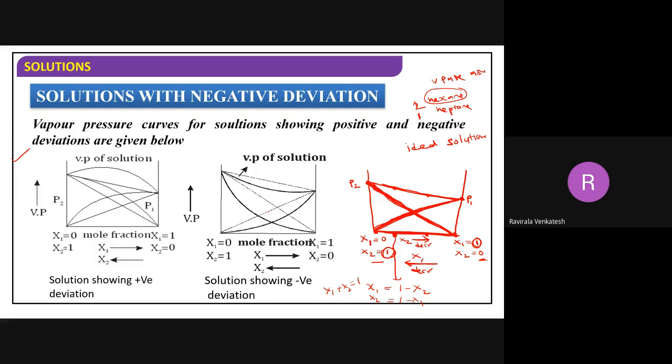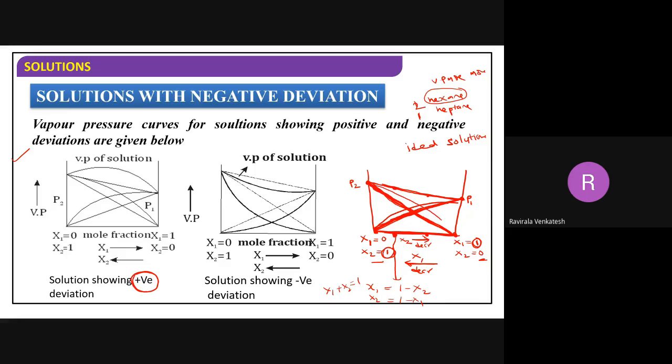Now, if it is not an ideal solution but has a positive deviation, then the graph we get is above the normal ideal solution. Here we get above, and here also we get above.